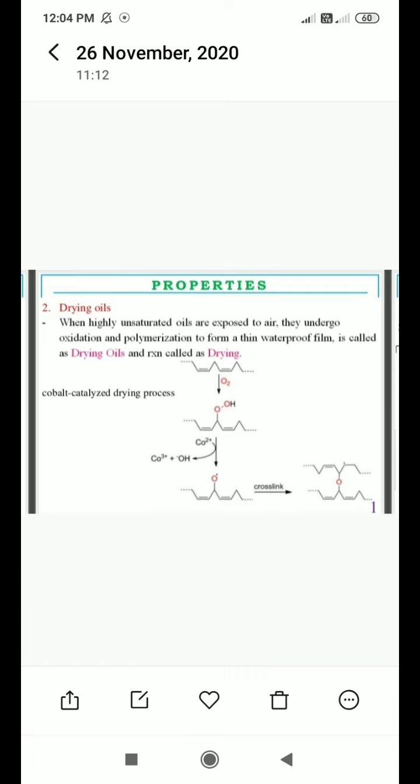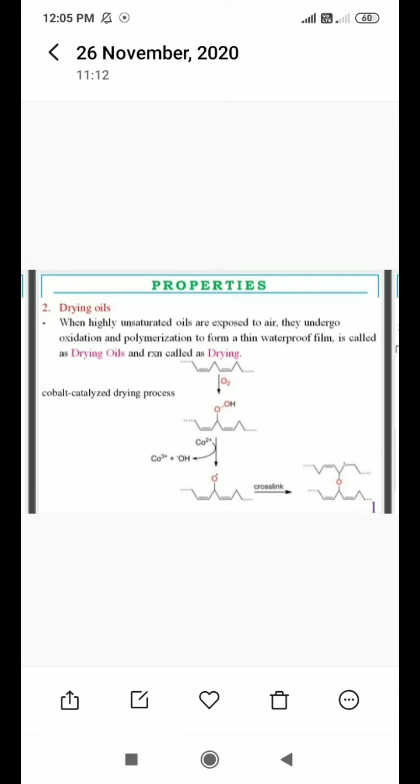Next is the drying of oil. Why does drying of oil occur? Which reaction is involved in the drying of oil? When highly unsaturated oils are exposed to air, they undergo oxidation and polymerization to form a thin waterproof film. This is called a drying oil, and the reaction is called drying. Highly unsaturated means the structure contains a large number of carbon double bonds. They have shown a representative example.